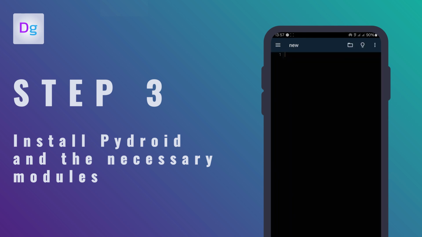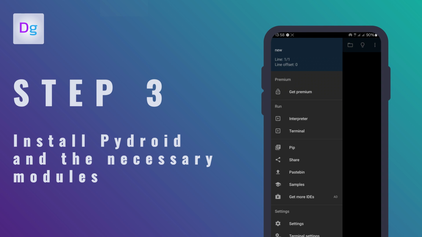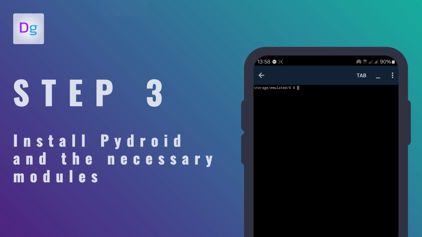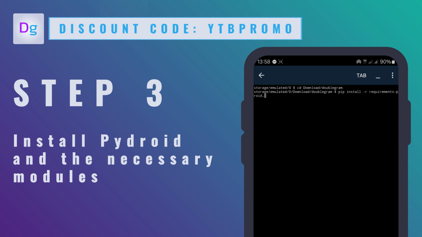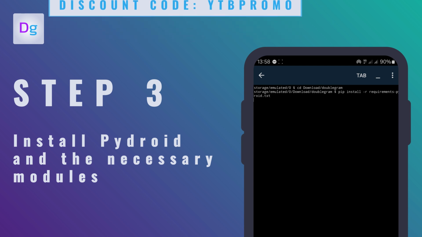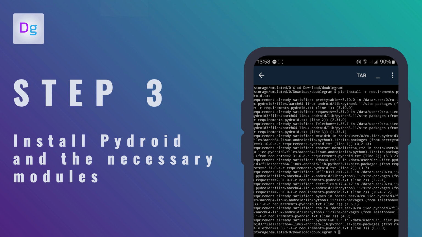Now open the side menu of Pydroid and select Terminal to open the terminal. In the terminal, you'll need to navigate to the Doublegram folder you created earlier. Use the cd command followed by the folder path. In our case, it's placed inside the download folder, so we'll enter cd download/Doublegram. Now use the command you see on the screen to install the remaining necessary modules. In our case, they are already installed, so it will be quick. Starting from scratch, it might take a few more seconds.